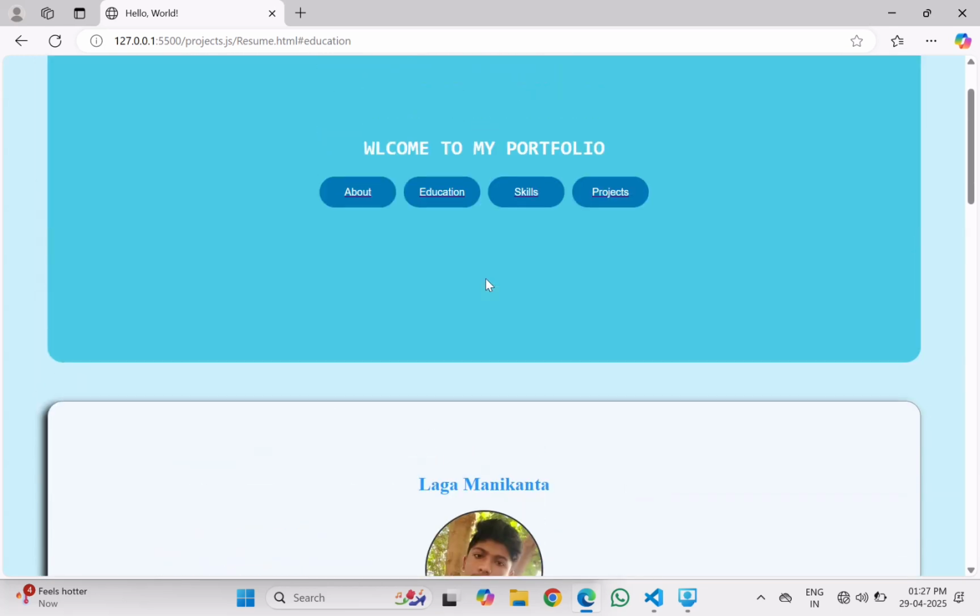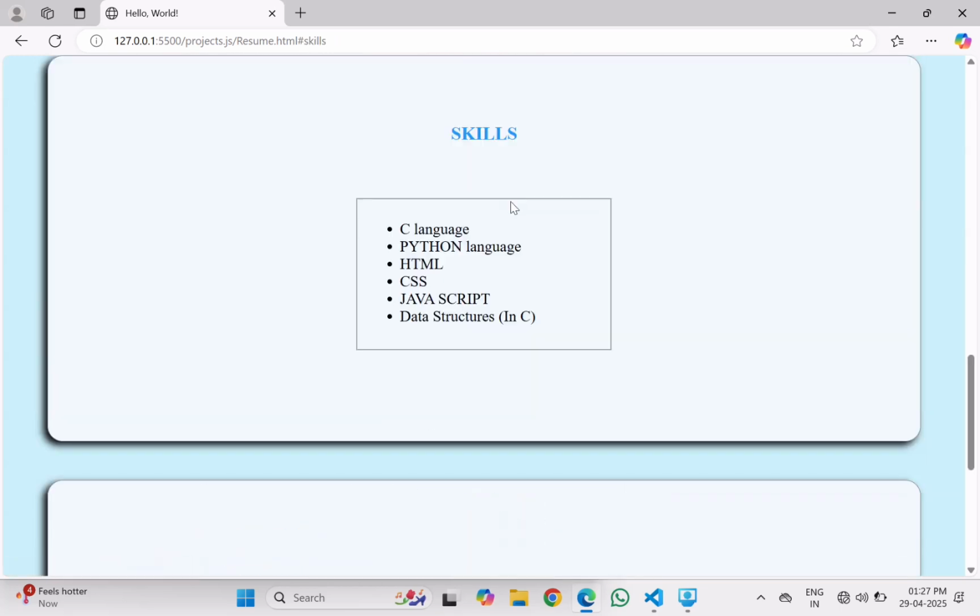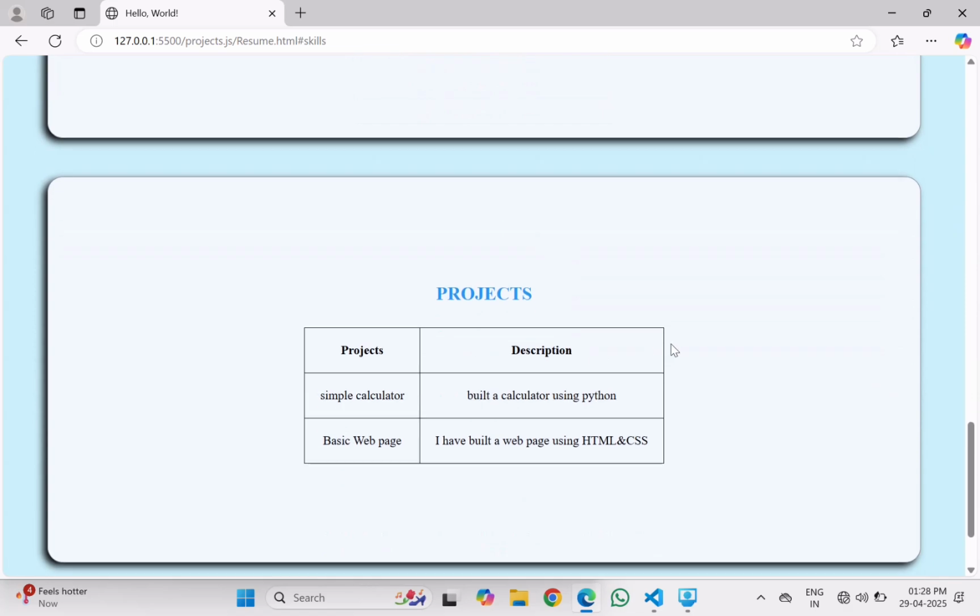And coming to my skills, let's click on the button. Coming to my skills: C language, Python, HTML, CSS, JavaScript, and data structures. These are my skills. I learned C, Python, HTML, and CSS completely, but in JavaScript and data structures, I have to cover some more topics that are incomplete.